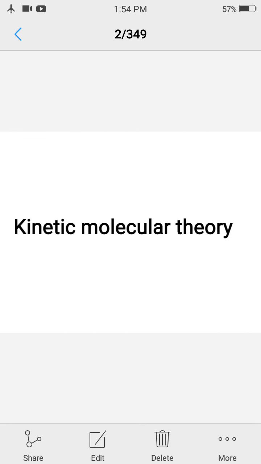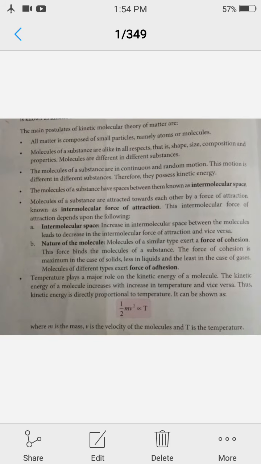Next point is kinetic molecular theory. It is the theory, or you can say it is a sum of some postulates. It is the summary, you can say, of some points under this theory, which are facts about the matter or atom, etc. These points are here in your book only. It is written over there at page number 2. The first point is all matter is composed of small particles, namely atoms or molecules.